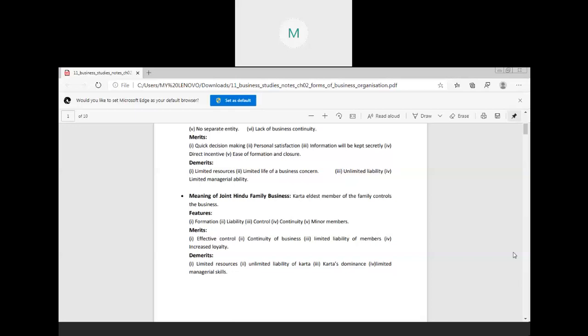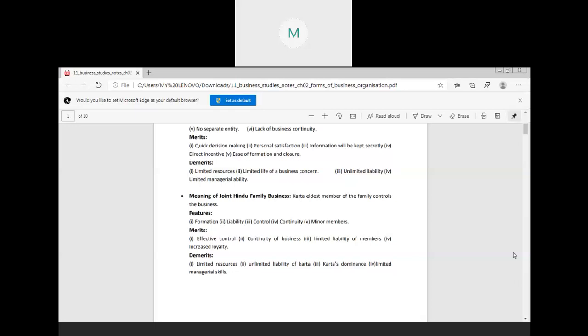Then number three is Karta dominance. The Karta is dominating the business as he has all the control in his hand. Only he decides what is to be done in the business. That's why there is Karta dominance, which brings dissatisfaction among the other family members. So dissatisfaction arises. That's why Karta being dominant is a demerit of this kind of business.